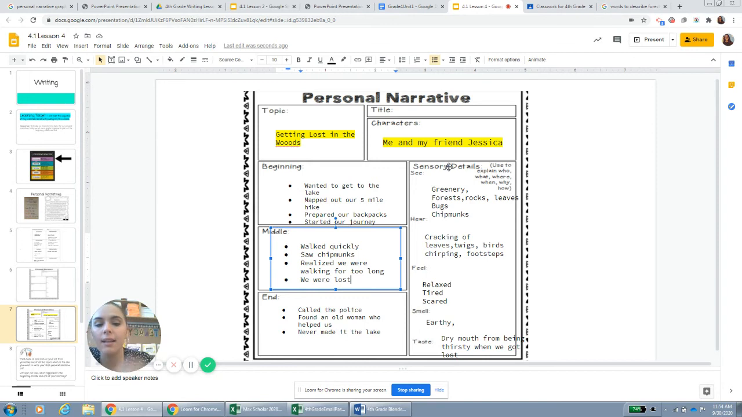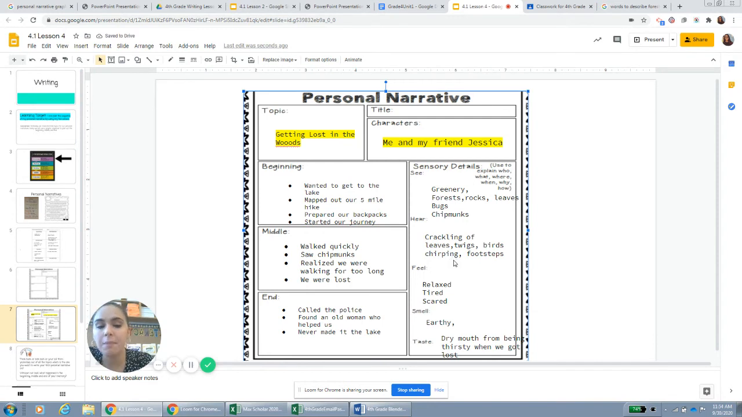I heard crackling of leaves when I was walking and twigs. I heard birds chirping. I heard footsteps. I felt relaxed in the beginning. Then I felt tired. And then I remember feeling scared, right? When I realized we were lost. The smell I smelled was earthy, kind of like leaves. And what I tasted in my mouth was, by the end, I was so tired and thirsty that my mouth was really dry.